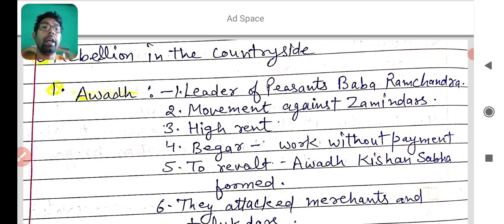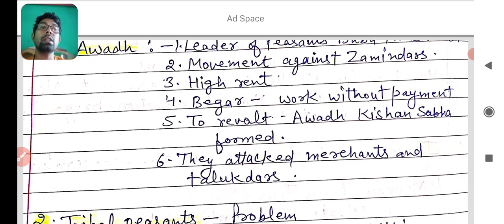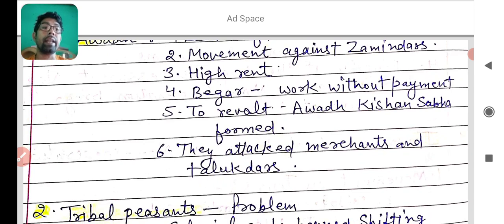And they revolted. For their revolt, they made a sabha, an association named Awadh Kisan Sabha. To revolt, the Awadh Kisan Sabha was formed by the peasants, and this Sabha of peasants attacked merchants and talukdars as a revolt. I hope you learned the first point: how did peasants revolt against the British, and their leader was Baba Ramchandra. You learned the problem, and after that they made an association, and how they reacted.